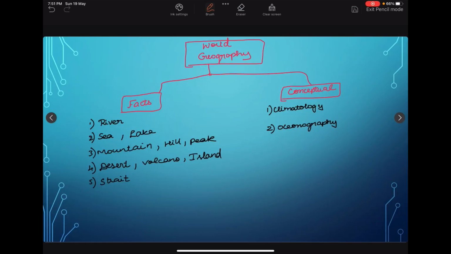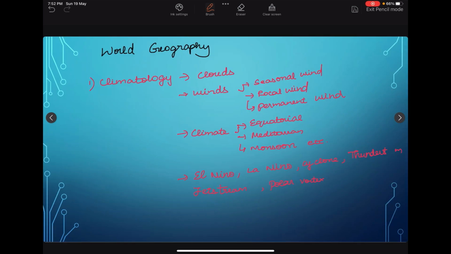Next, in world geography, the factual parts are rivers, seas, lakes, mountains, hills, peaks, deserts, volcanoes, islands, and states. The conceptual parts are climatology and oceanography. In climatology, we need to cover concepts like clouds, winds, climate, and so on. In winds, we need to cover seasonal winds, local winds, and permanent winds.